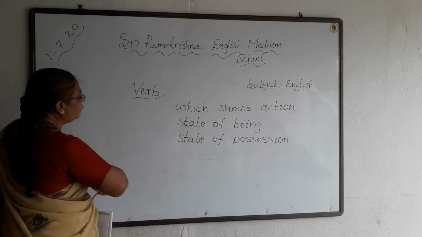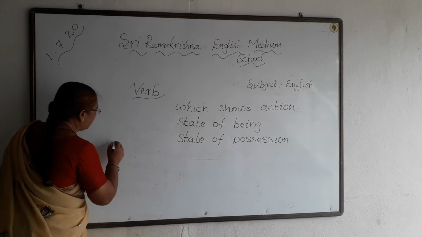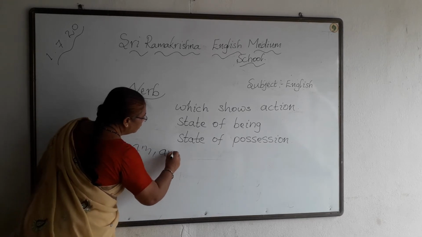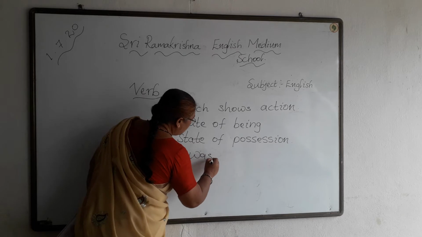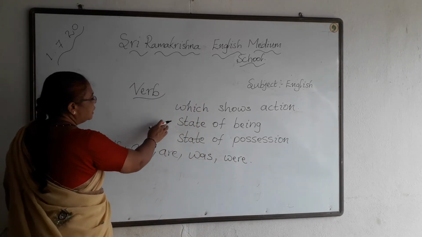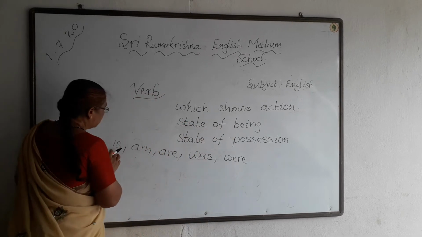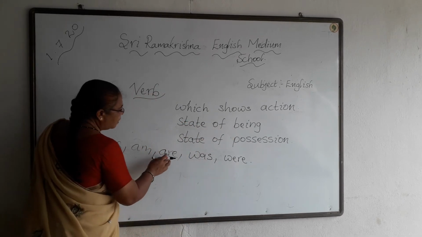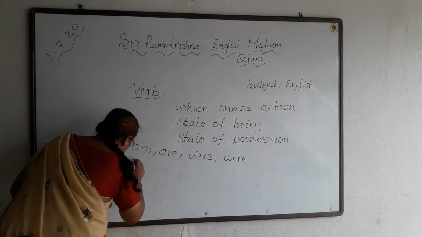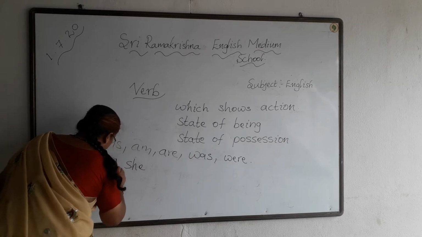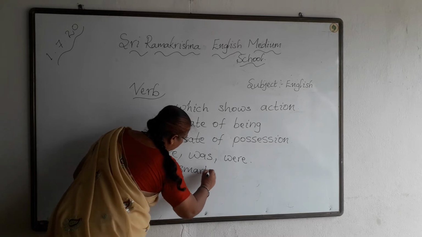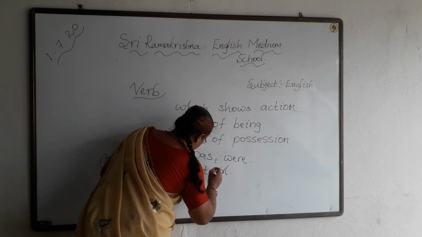Now in the case of state of being, it comes in the form of is, am, are, was, were. The words which show the state of being come in the form of is, am, are, was, were. For example, she is a smart girl.